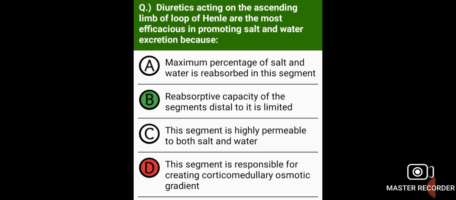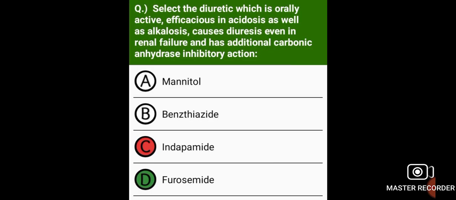are the most efficacious in promoting salt and water excretion because reabsorptive capacity of the segments distal to it is limited. Select the diuretic which is orally active, efficacious in acidosis as well as alkalosis, causes diuresis even in renal failure, and has additional carbonic anhydrase inhibitory action. Furosemide.